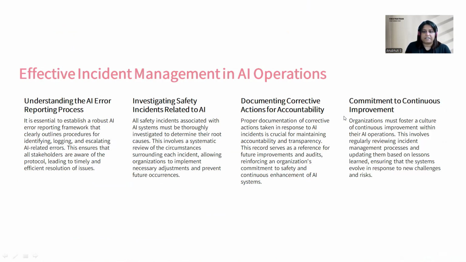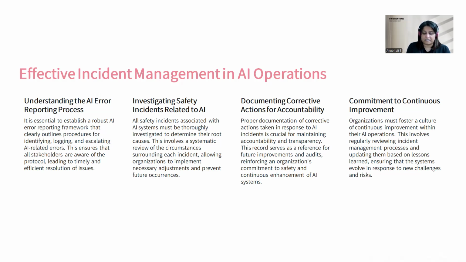Effective incident management in AI operations. Understanding the AI error reporting process. It is essential to establish a robust AI error reporting framework that is clearly outlining the procedures for identifying, logging, and escalating the AI related errors. This ensures that all the stakeholders are aware of protocol, leading to the timely and effective resolution of issues.